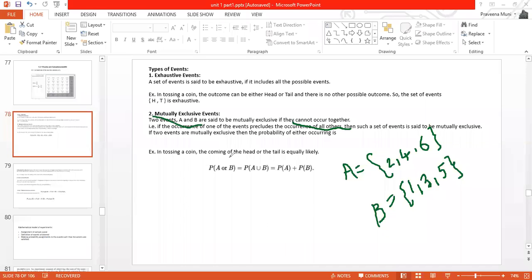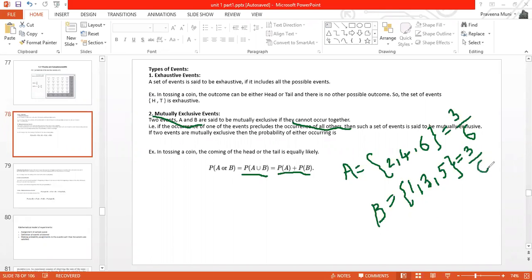So if two events are mutually exclusive, what is the probability of A union B? The probability of A union B will be equal to probability of A plus probability of B. When you find A union B, we will have 1 2 3 4 5 6. So what is the probability of A here? It is 3 by 6, because our sample space will have 6 outcomes, and probability of B will also be 3 by 6. Yes or no?